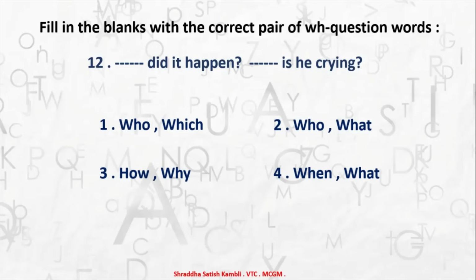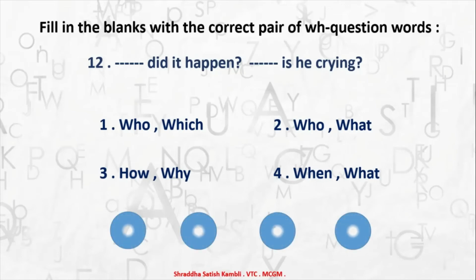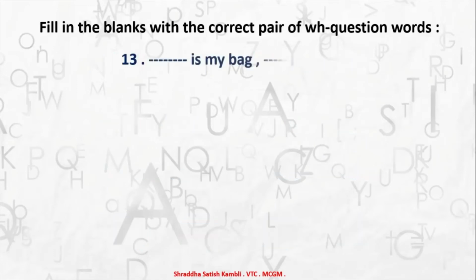Will I say how did it happen, why is he crying? Or will I say when did it happen, what is he crying? So which will be the correct pair here to choose? It will be the third pair. How did it happen, why is he crying? Alright, moving on to the third one. Coming to the next one.